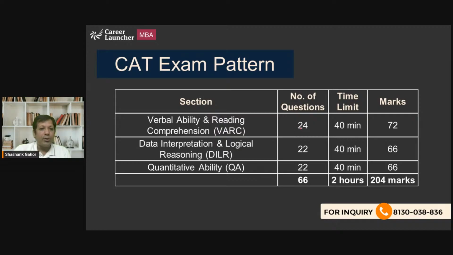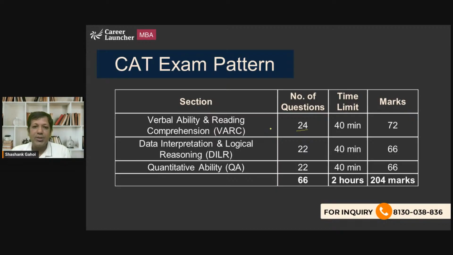We are going to talk about the verbal ability and reading comprehension section, that is the VARC section. In VARC, the total number of questions asked is 24. You get RCs, passages with a few questions on them, plus questions on para summary, para completion, and para jumble. Para jumble didn't appear last year in 2024, but before that it was there.